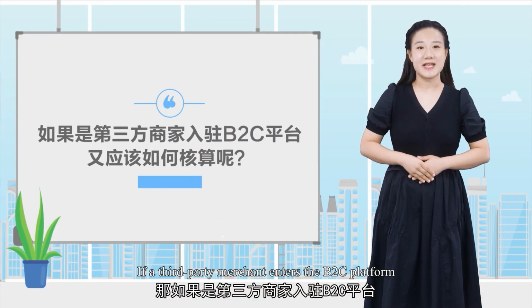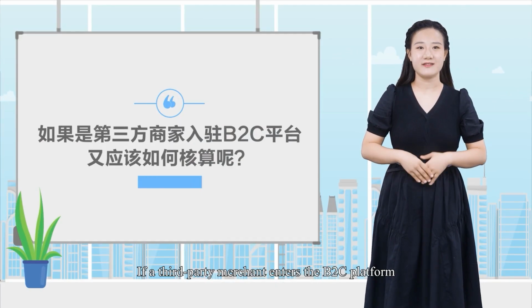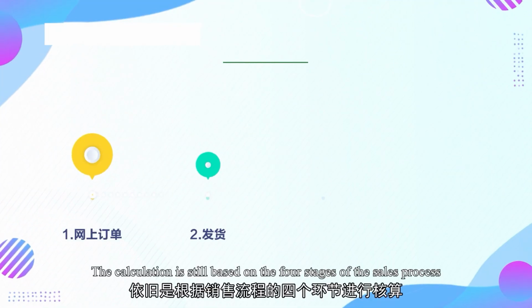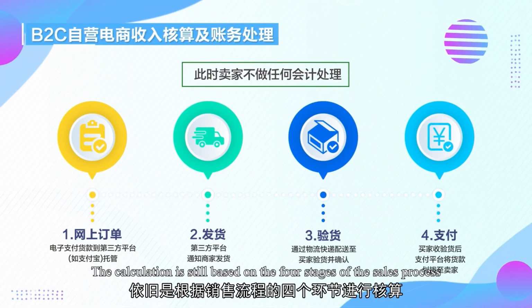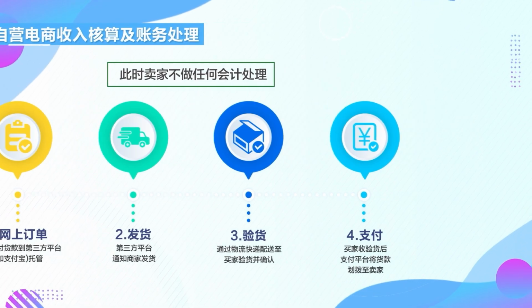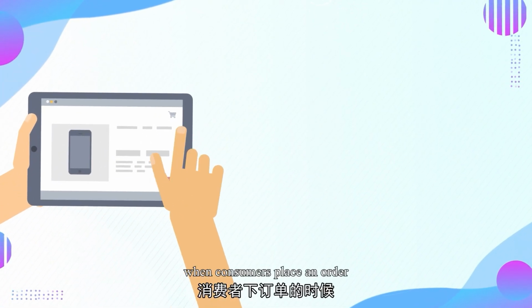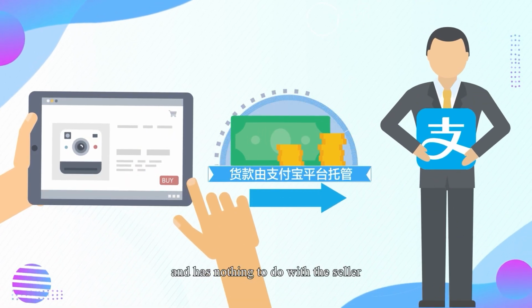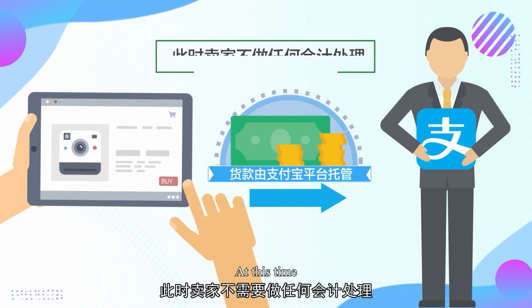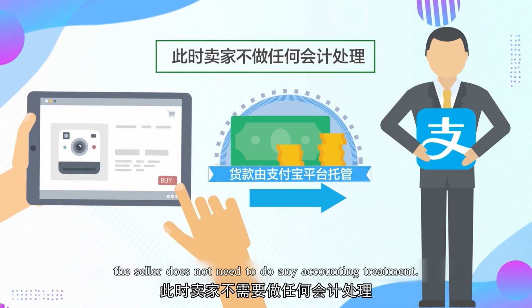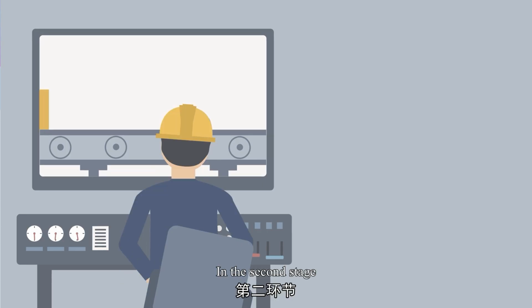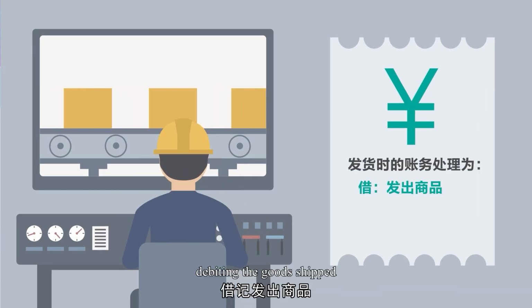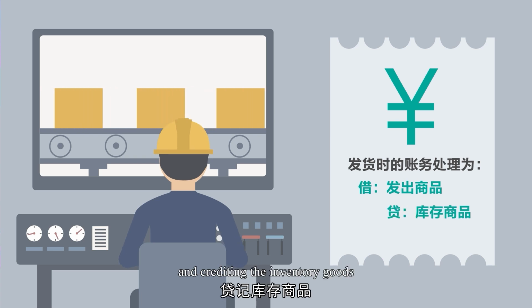If a third-party merchant enters the B2C platform, how should the third-party merchant be accounted for? The accounting is still based on the four stages of the sales process. In the first stage, when consumers place an order, the payment is managed by the Alipay platform and has nothing to do with the seller. At this time, the seller does not need to do any accounting treatment. In the second stage, when shipping, the entries are the same, debiting the goods shipped and crediting the inventory goods.